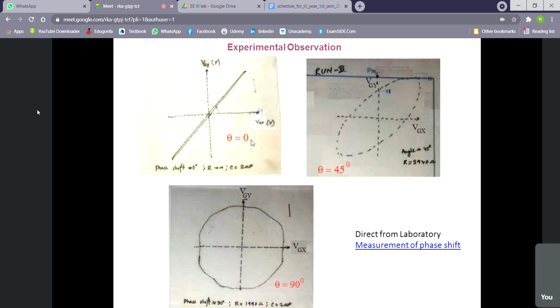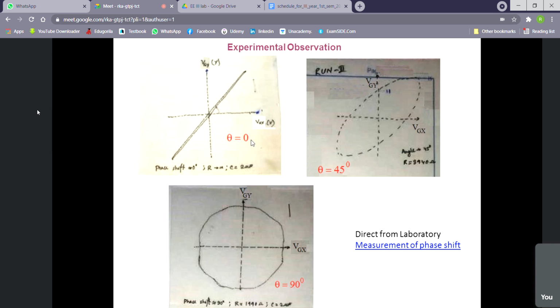Number 3, justify or explain your observation. So 3 points.